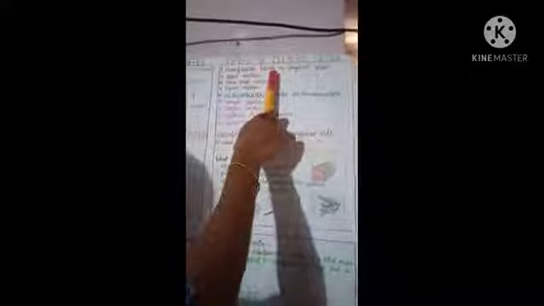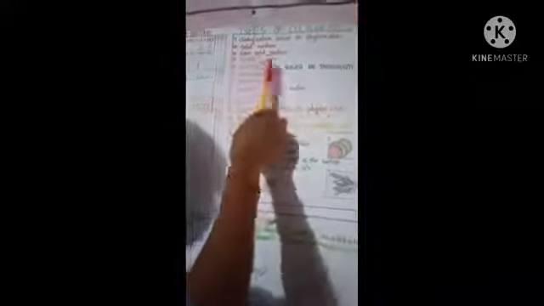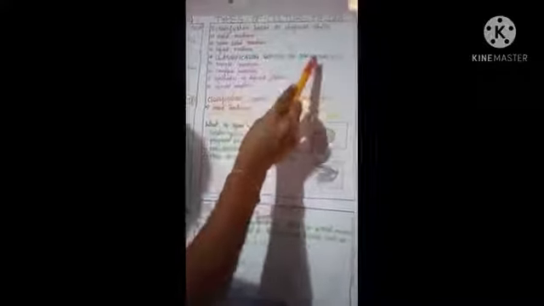Next one, types of culture media. What are the different types of culture media? There are two classifications. First classification is based on physical state. Next one is classification based on ingredients. In classification based on physical state, three types of media are there: solid media, semi-solid media and liquid media. In classification based on ingredients, four types are there: simple medium, complex medium, synthetic or defined medium, and special medium.